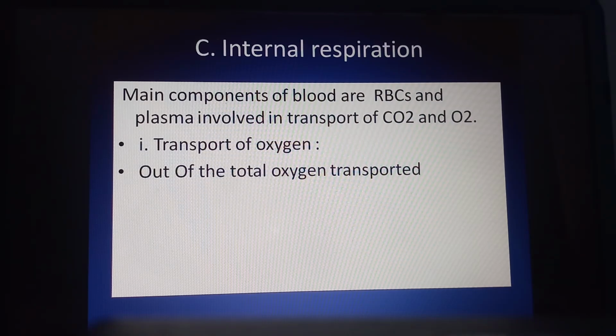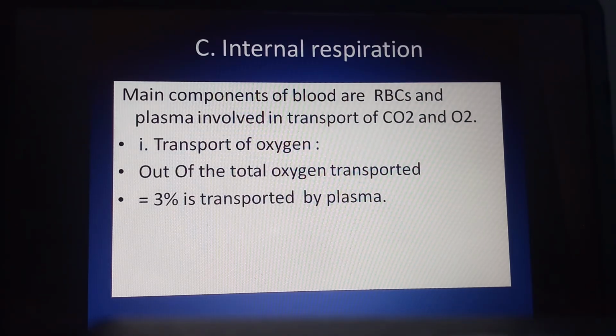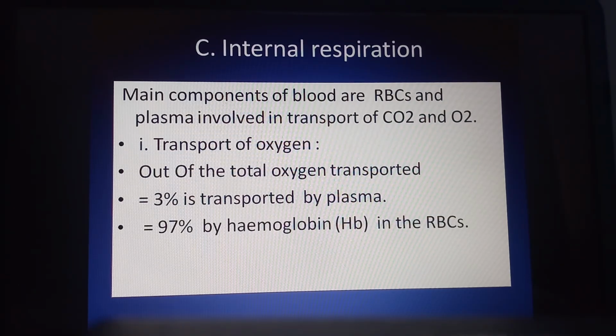Out of the total transport of oxygen, 3% of oxygen is transported through the blood plasma and the remaining 97% of oxygen is transported with the help of hemoglobin, which is present inside the RBC and is the main respiratory pigment present in human blood.